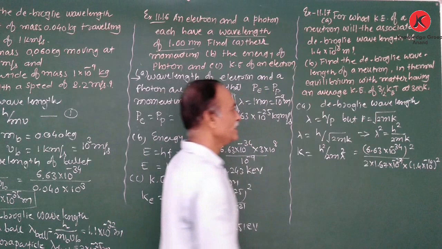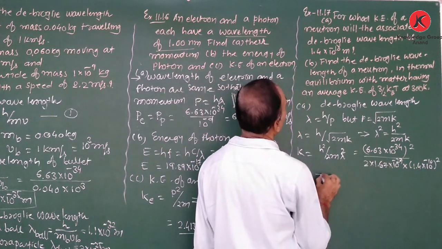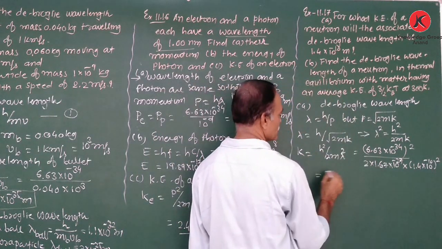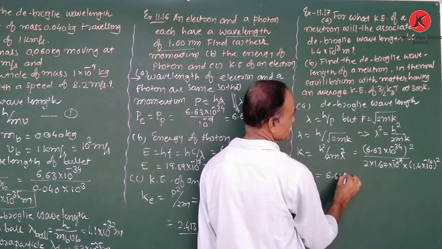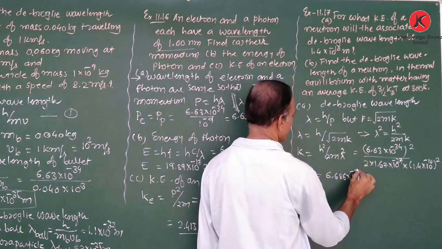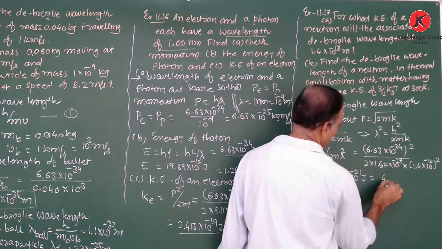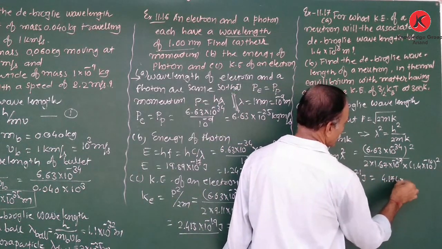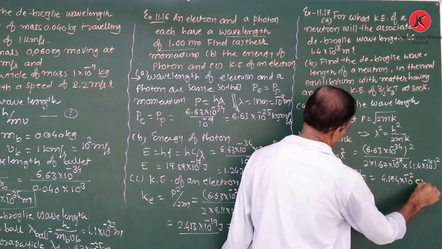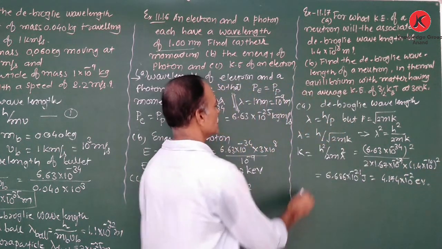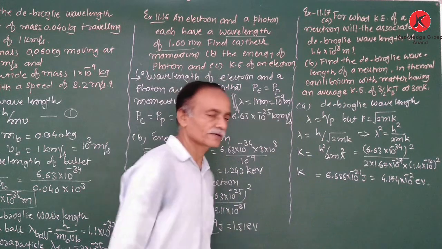So we obtain the kinetic energy of the neutron is 6.686 × 10^-21 joule. Or in other words, in electron volt, 4.174 × 10^-2 electron volt. That is the kinetic energy of the neutron.